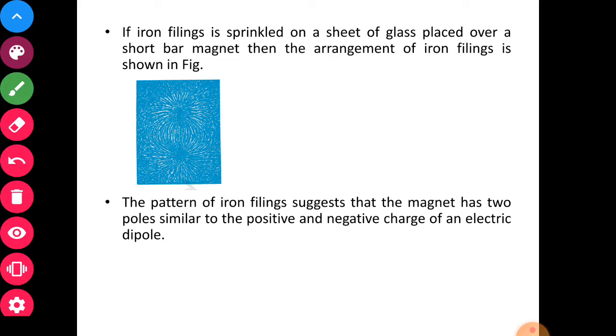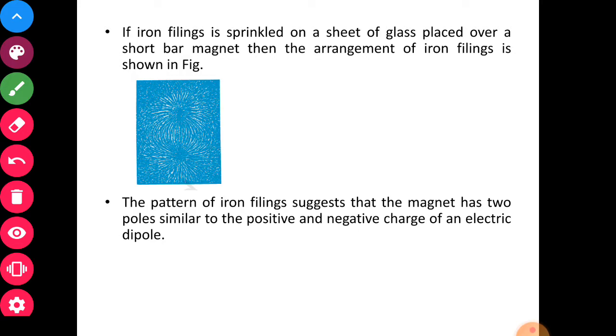The pattern of iron filings, what do they suggest? They suggest that the magnet has two poles similar to the positive and negative charge of the electric dipole. So we just have to compare every now and then the electric dipole with the magnetic dipole.